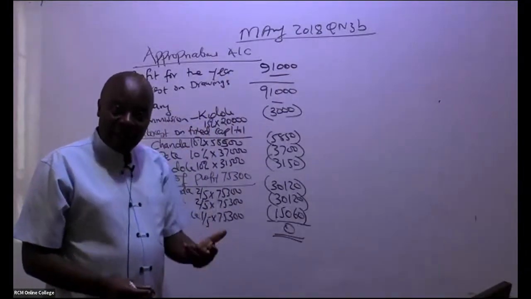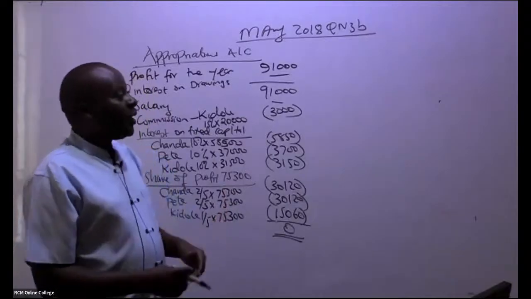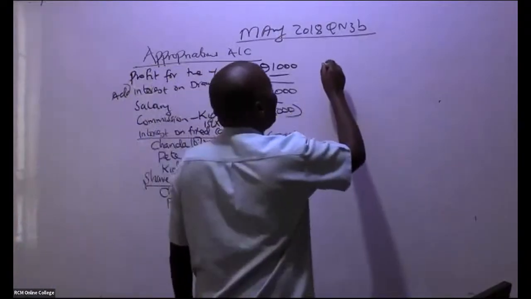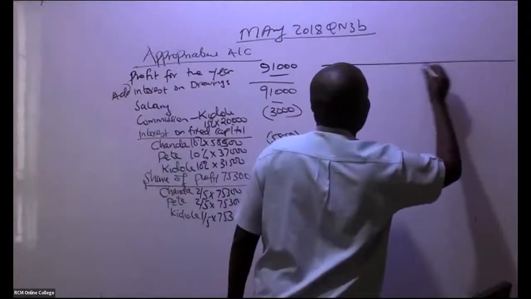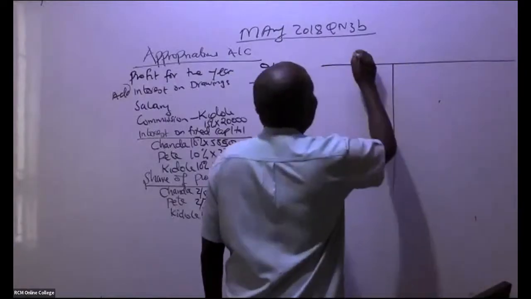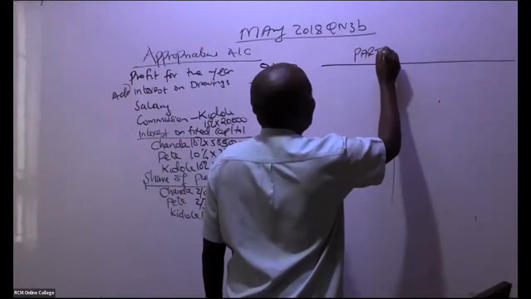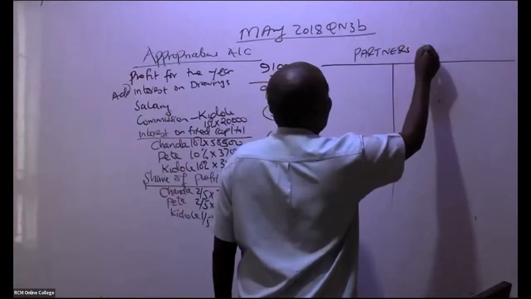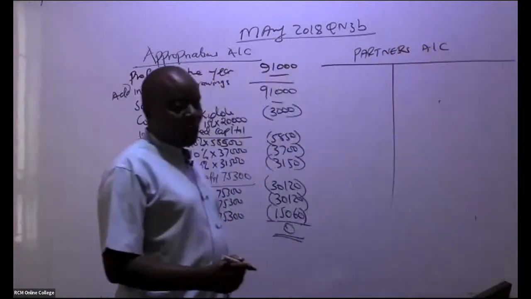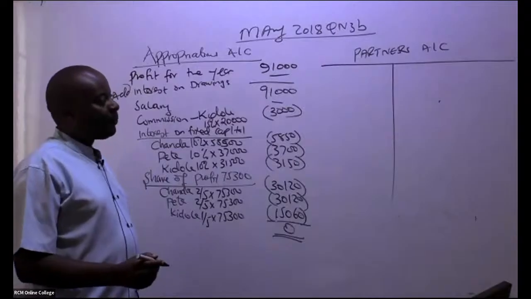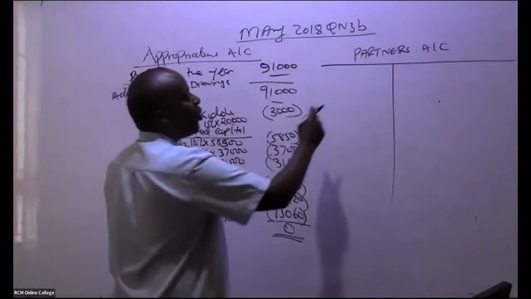Now, once I have this appropriations account, practically, this is something I normally see happening at the end of every year because I run a partnership. So in this case here, practically, you go ahead and give us just an account called partners account. Give us the partners account.